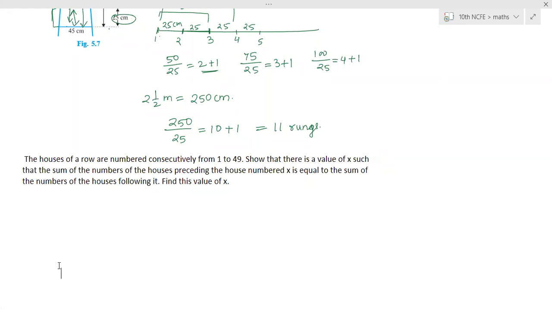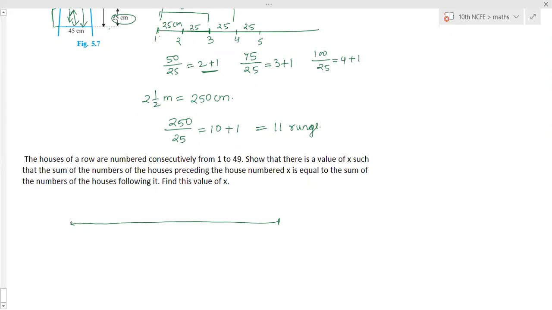On the house in the middle, it will have equal number of houses behind it. No. It should not always equal. It is somewhere else. We don't know that. But the sum of houses. They are not asking number of houses. Sum of the house numbers.